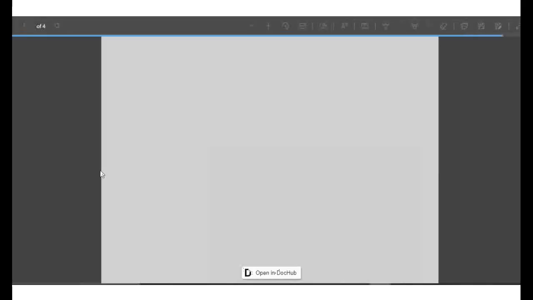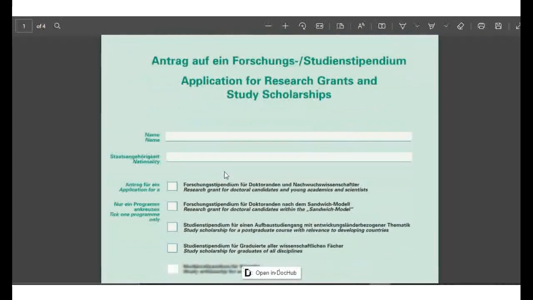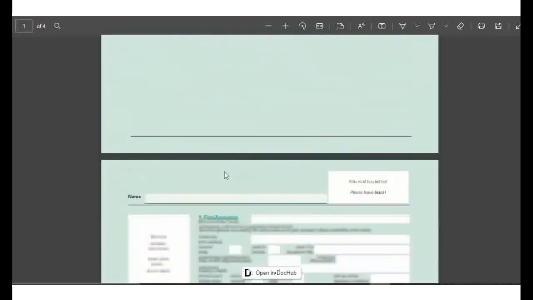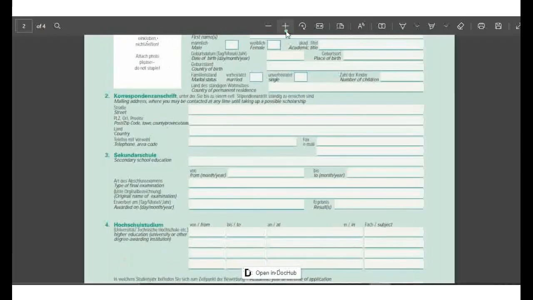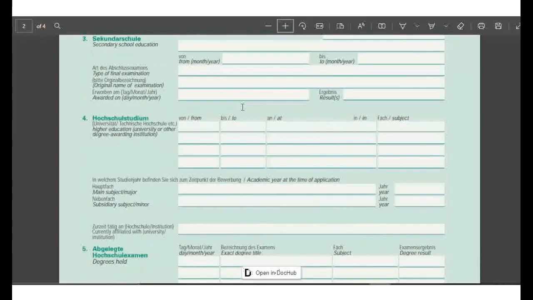So let's just check the application here. As you can see, this is the application for research grant and study programs. Whatever is written in German is also written in English. As you can see, this is the form here. Number of children and all those stuff.